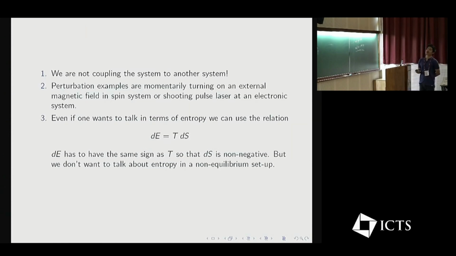Please note that we are not coupling the system to another system, and we are not quenching. We are perturbing the system momentarily. Examples are turning on a magnetic field momentarily in a spin system, or shooting laser pulses on an electronic system.